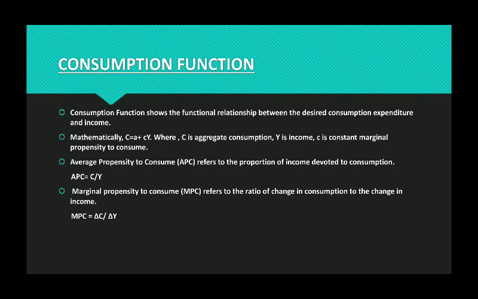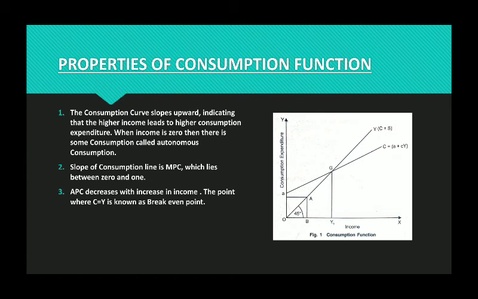Consumption function, from that we get two terms, one is APC, one is MPC. MPC is the slope of consumption function, and both APC and MPC lie between 0 and 1. All these we will learn in the next slide, which is the properties of consumption function. Let's see. The properties of consumption function are mentioned here. For 3 marks long, short question, you can write these points itself.